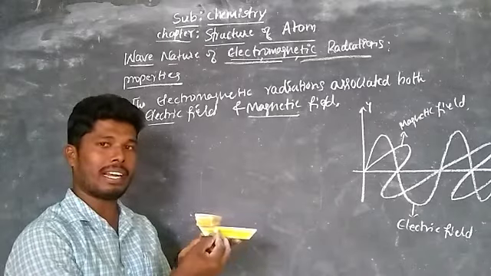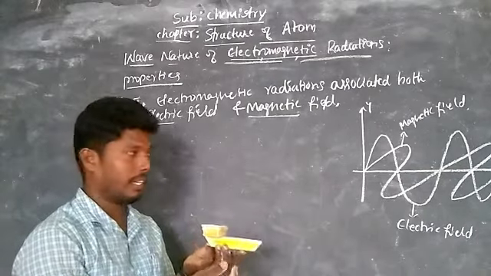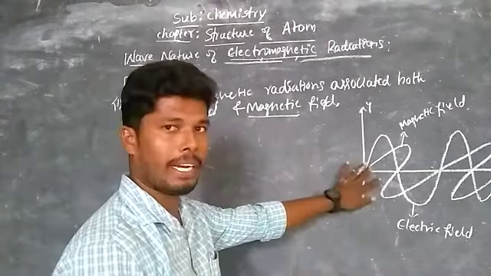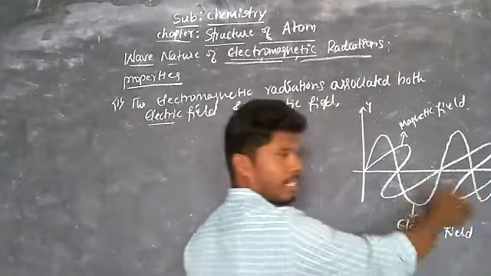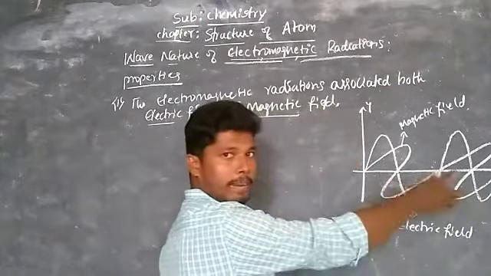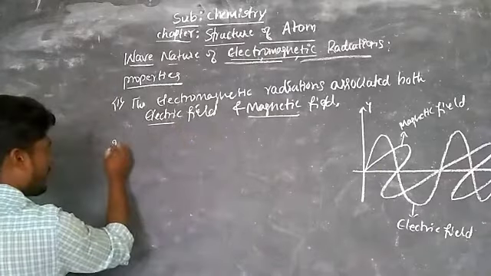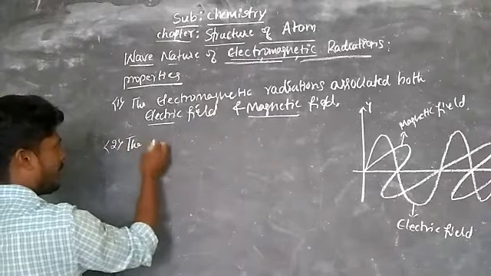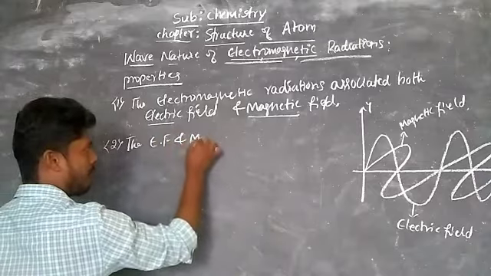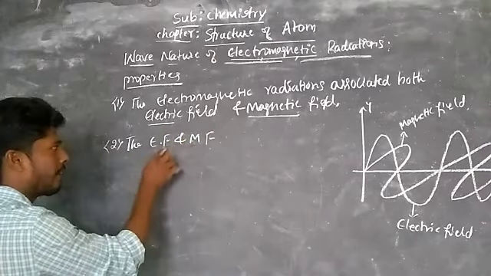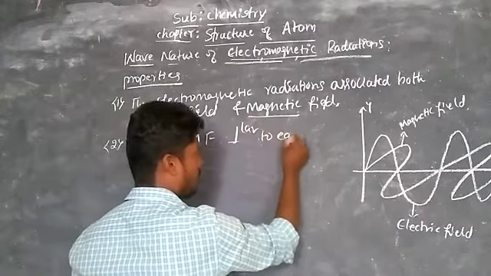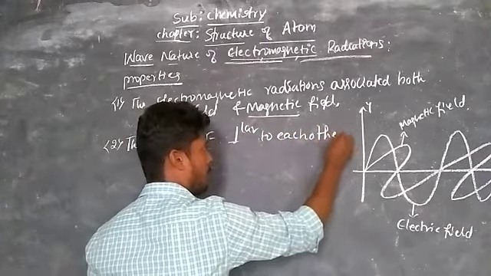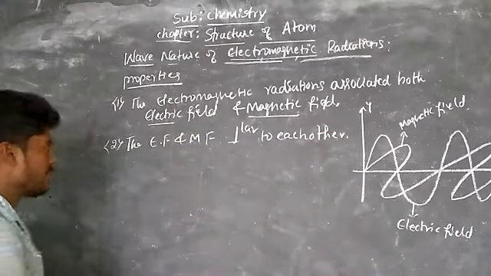Here there is an angle, right? This angle will be 90 degrees. Like that, these two are propagating. But these two are traveling in the same direction, right? Same direction, that is in x direction only, and emit energy continuously. That is the second property: the electric field and magnetic field, these two are perpendicular to each other. Okay, this is the second one.